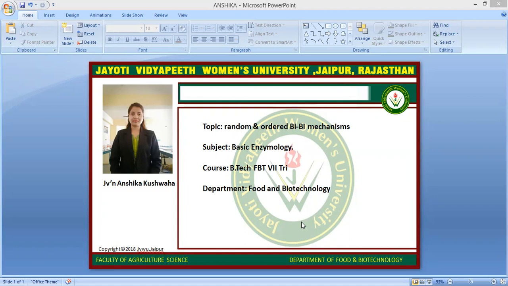Next is the random order mechanism. In a random sequential reaction, the substrates and products are bound and then released in no preferred order, that is, in random order. This mechanism can generally be expressed by the following equation, where E is the enzyme and P and Q are the products. An example is the creatine kinase enzyme, which catalyzes the substrates creatine and ATP to form the products. So next is the compulsory order mechanism.